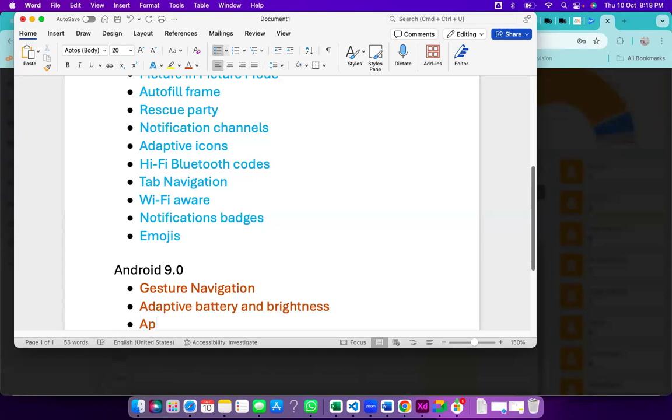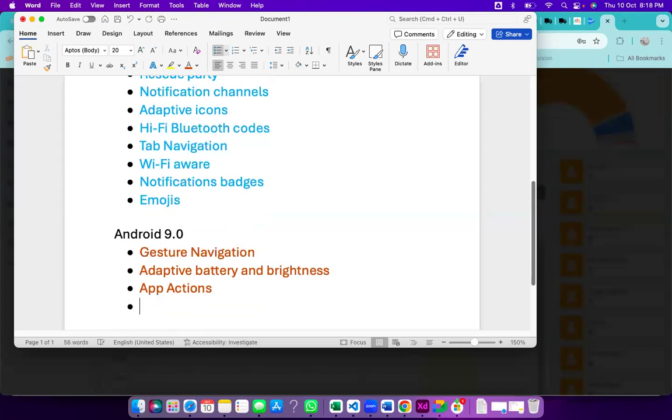Next, this is an interesting feature, that is app action. Let us say on a daily basis, morning 8 o'clock, I have to do one regular activity in my mobile. Normally my kids' school bus will come, so I'll open that school bus tracking app regularly at 8 o'clock, right? When I unlock my mobile at 8 o'clock, automatically it will show that particular app in the first position, like in recent apps, to attract the user.